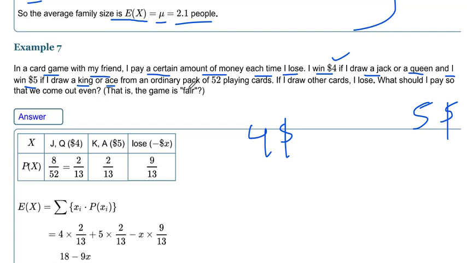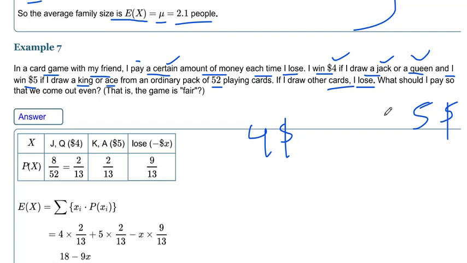Now from an ordinary pack of 52 playing cards, if I draw other cards, meaning cards other than jack, queen, king and ace, then I will lose. If I pick a jack, queen, king or ace, then I will win. With 2, 3, 4, 5, 6, 7, 8, 9, 10, I will lose. As I said, if I lose, I have to pay a certain amount of money to my friend.